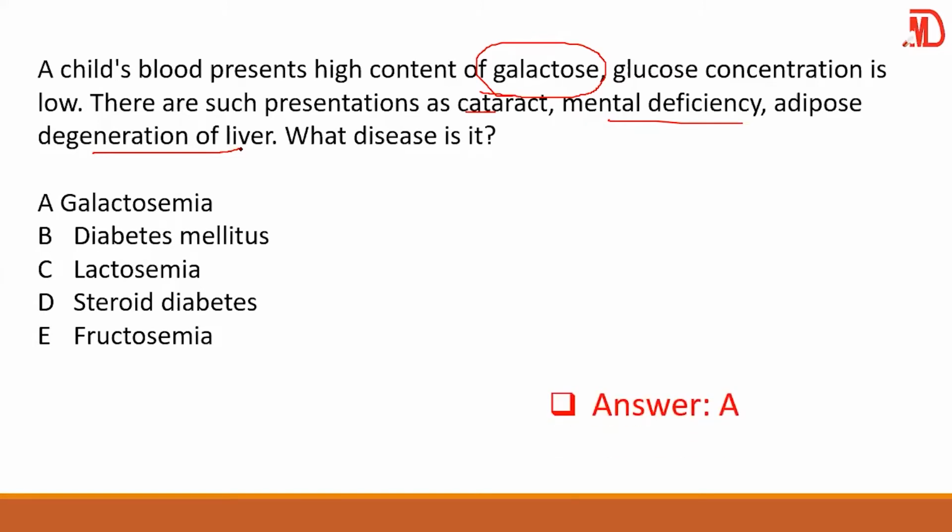Now, in that question, they said a patient is having galactosemia. Which enzyme is deficient? If they ask you which enzyme, you are thinking of galactose-1-phosphate uridyl transferase. So here, your answer is A.